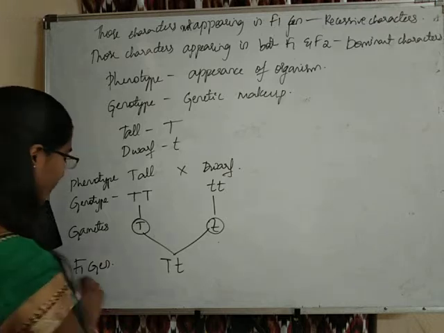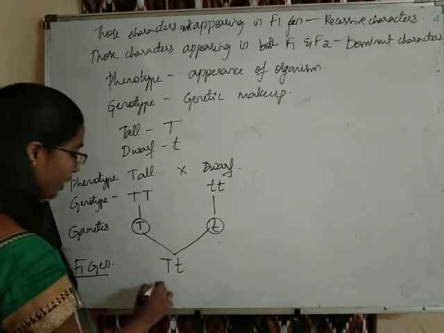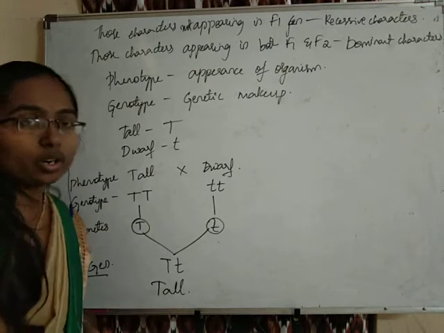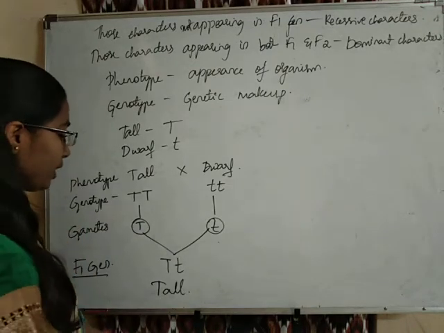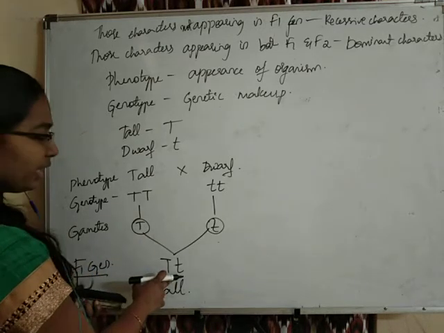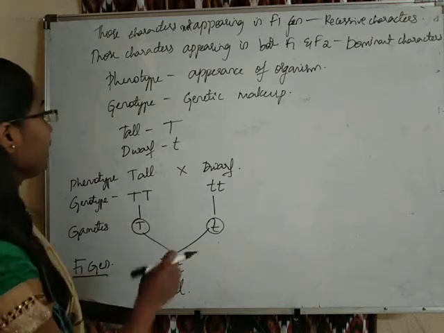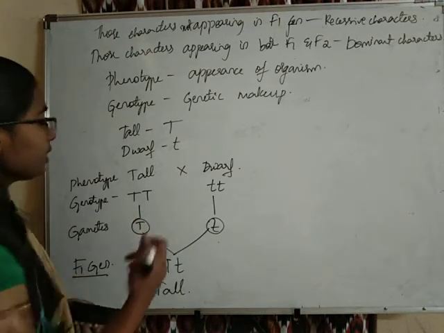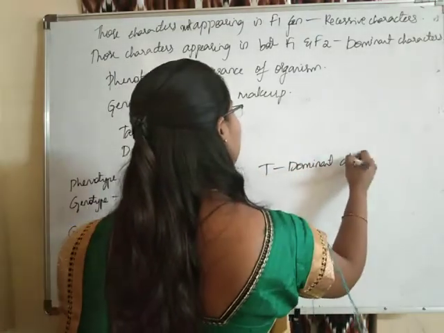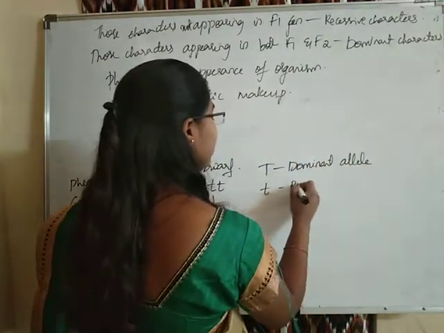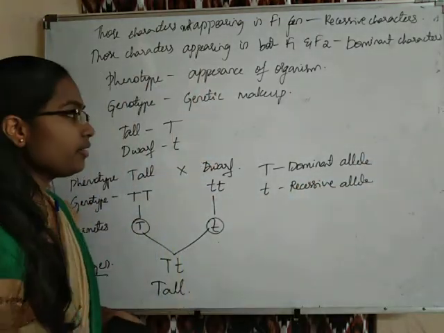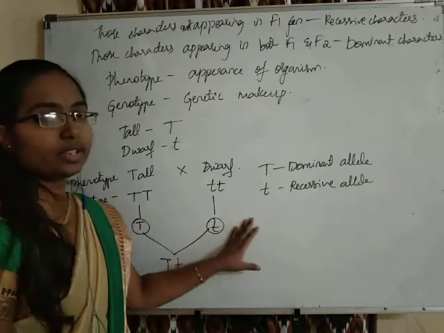And what did Mendel observe in the F1 generation? All the plants were tall only. So this capital T, small t is also a tall character. Because the tall allele T is expressing and the small t, the dwarf allele, is not expressing, we can understand that capital T is the dominant allele and small t is a recessive allele.